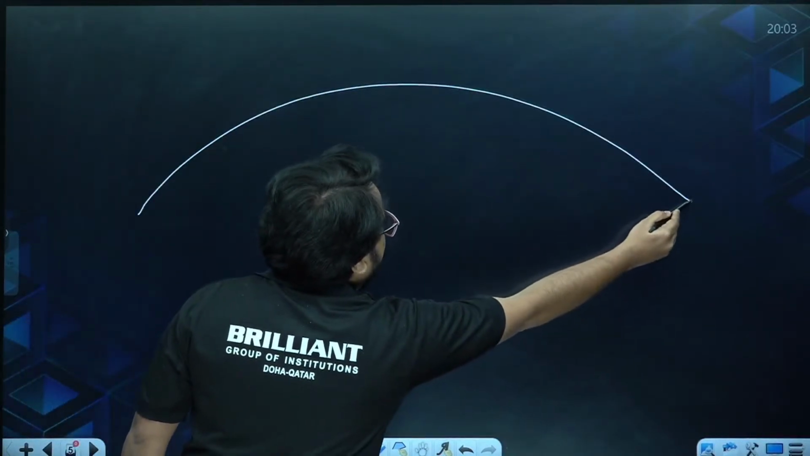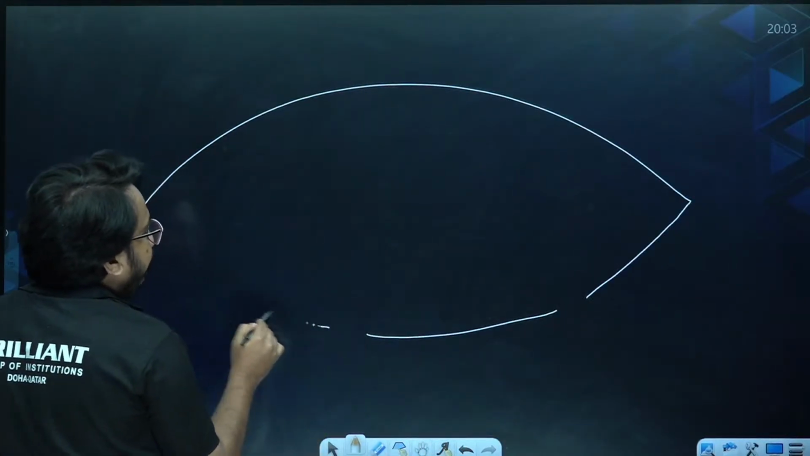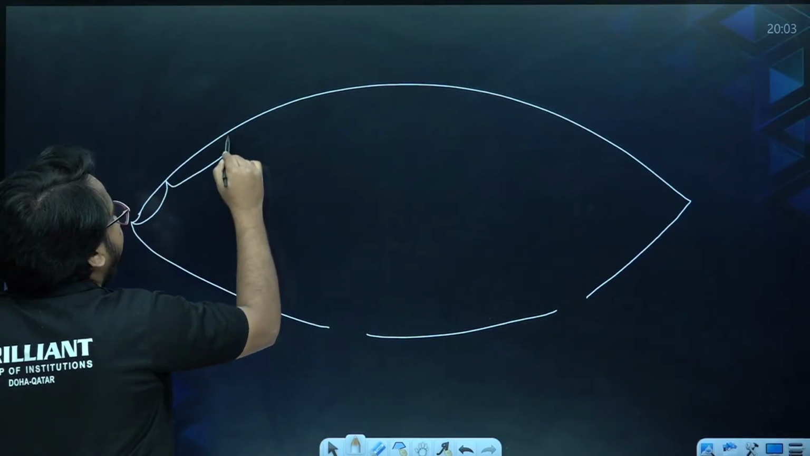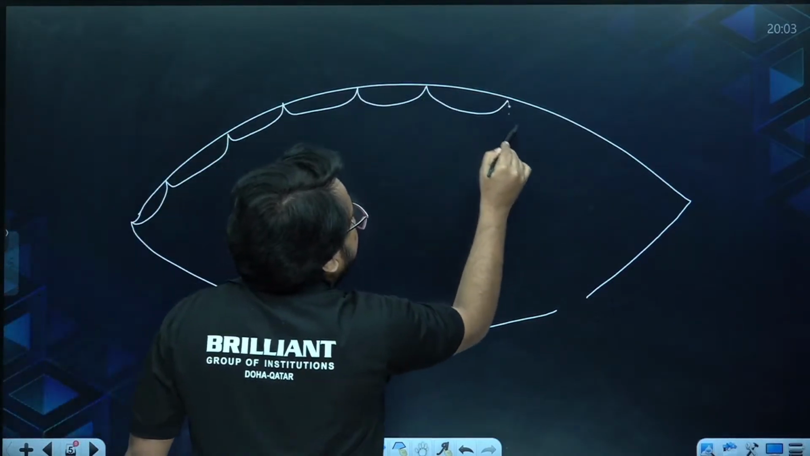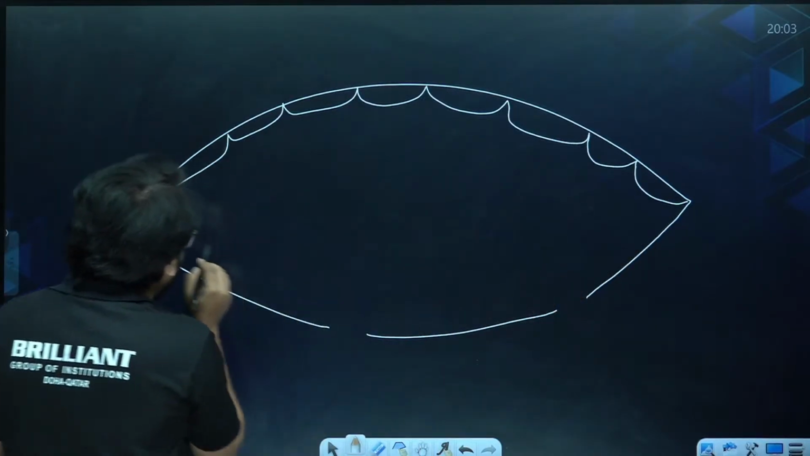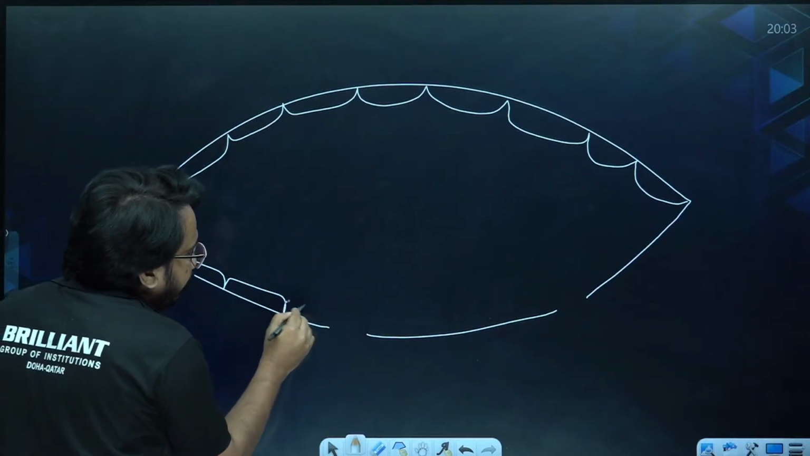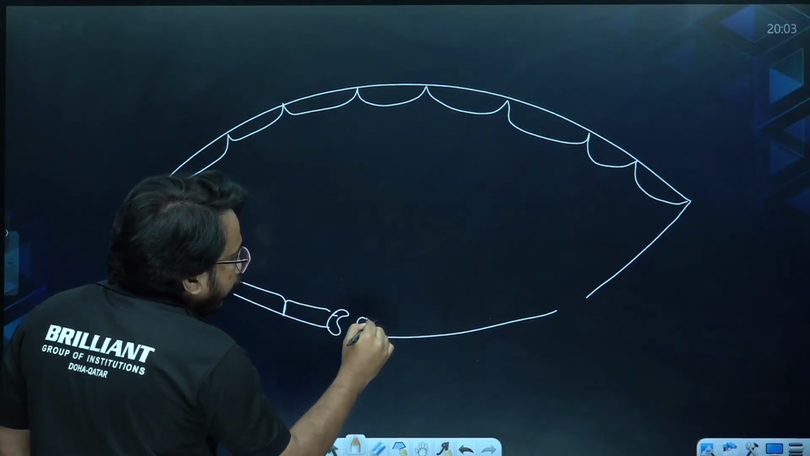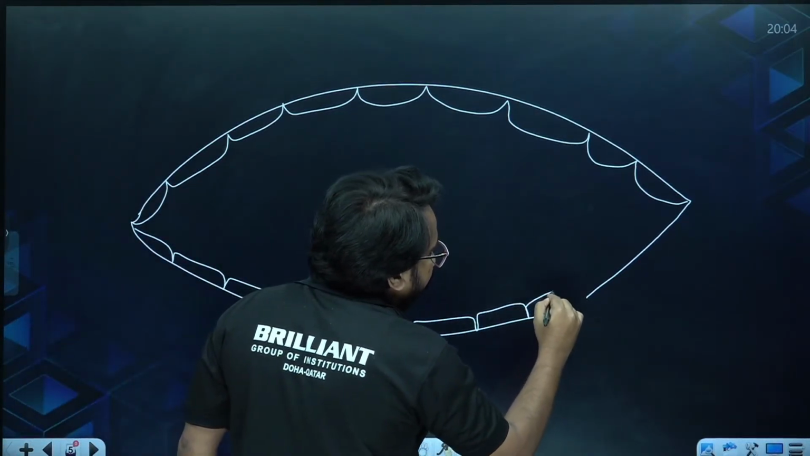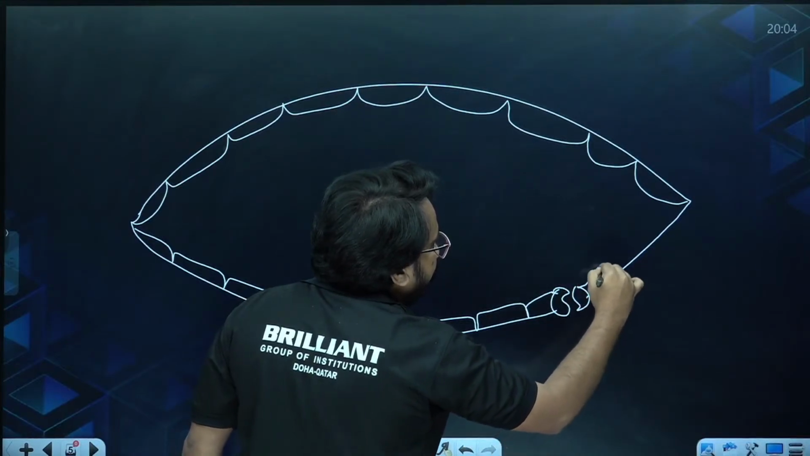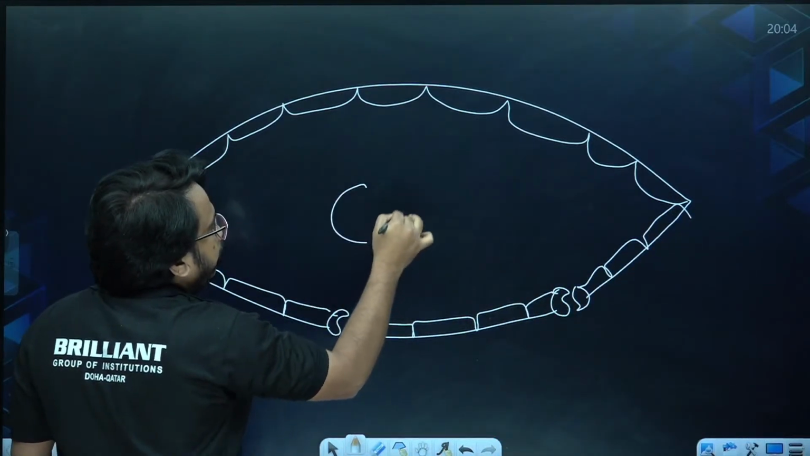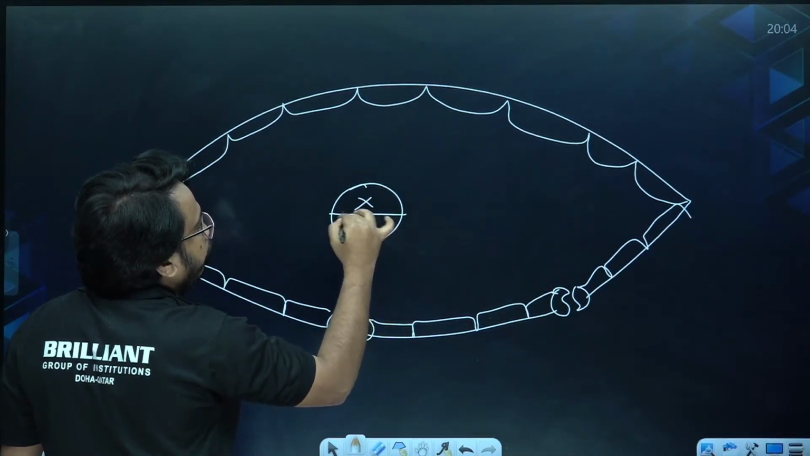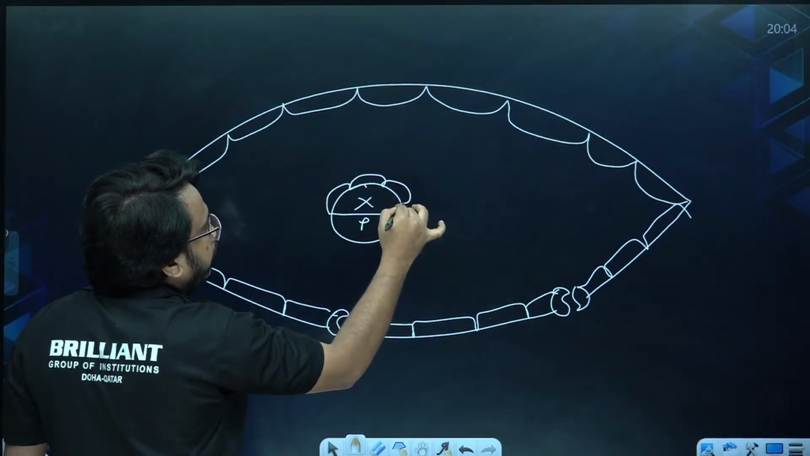If I take the cross section of a dicot leaf, it will be having an upper epidermis as well as a lower epidermis. Like this will be the structure of a dicot leaf. You can see there is an upper epidermis and a lower epidermis. Lower epidermis will be having the stomata that contains the guard cell. And in the midrib of the leaf, it will be having xylem and phloem. It's covered by the bundle sheath.